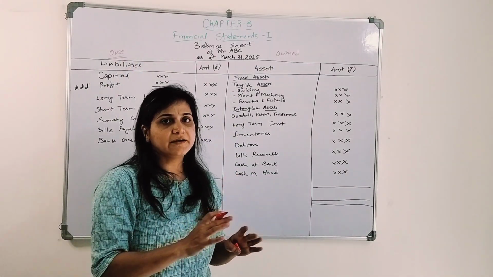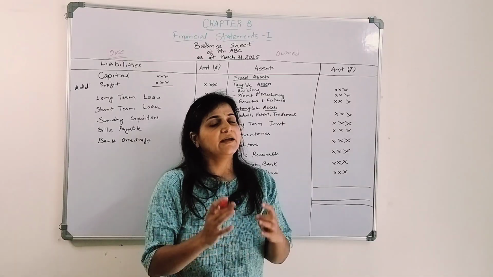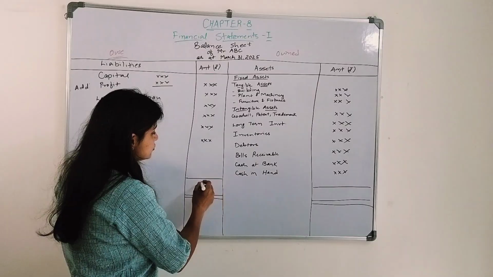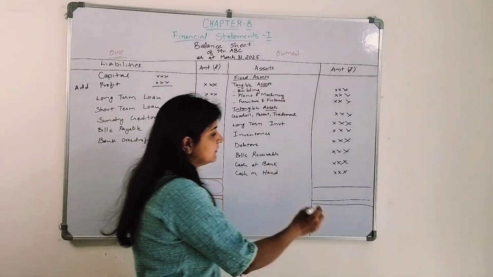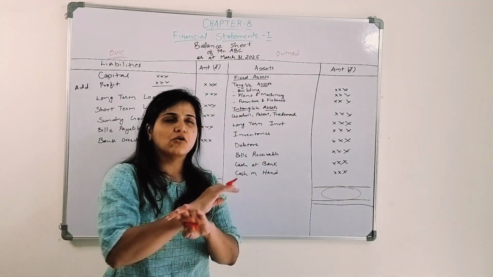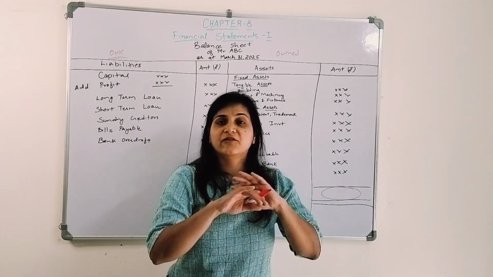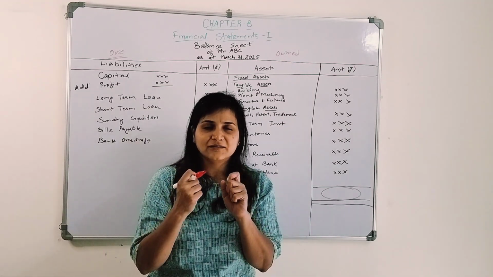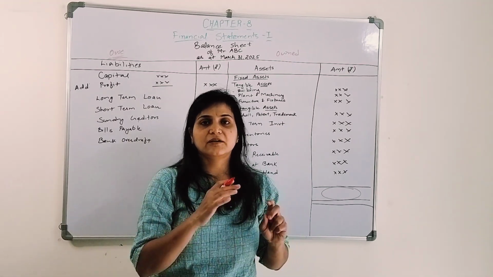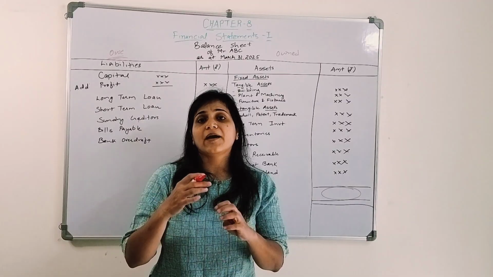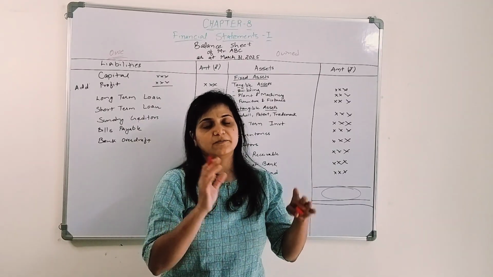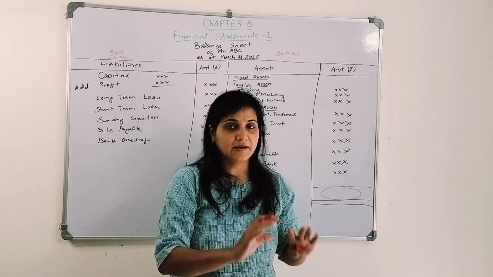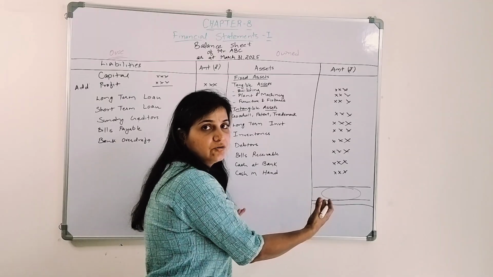So how will we get to know? When we prepare the balance sheet. And now you'll ask, why the term balance? It is a balance sheet because the total of liabilities and the total of assets will always be the same. If it is not the same, that means you have committed a mistake. Maybe you have debited something which was supposed to be credited, or shown an expense as an income, because we know in accounts every debit has an equal credit. That is why the balance sheet is going to get tallied.